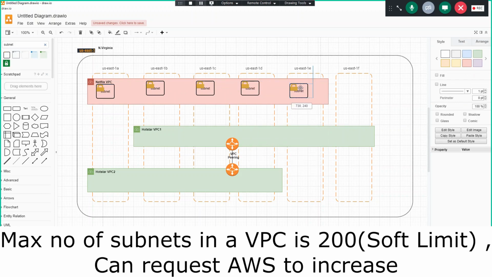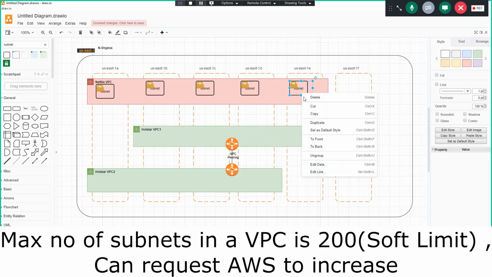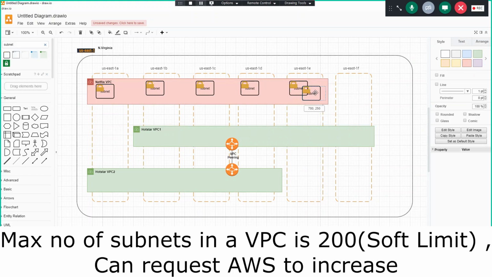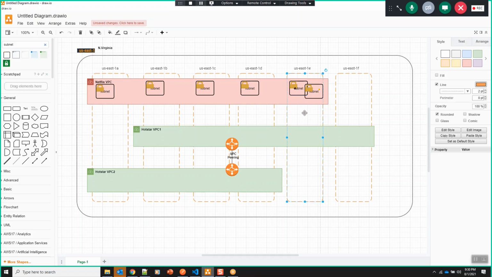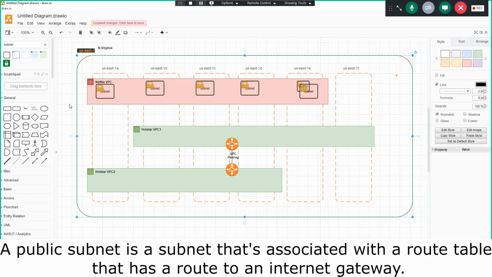Can a single availability zone have multiple subnets? Yes. Let me say I add two subnets here, and every subnet could be either private or public. So what makes a subnet private or public?